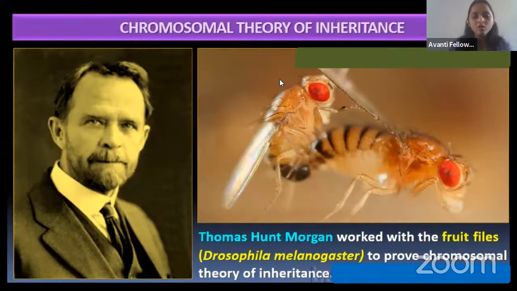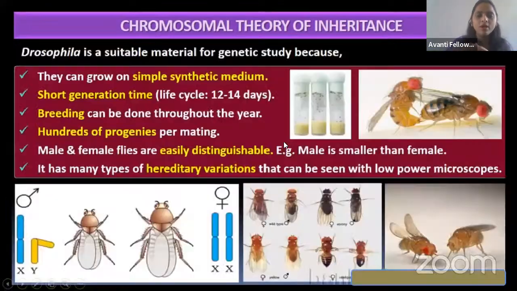Okay. So what happened here? He took Drosophila for the experiment. Why did he take that? Same thing, guys. It is very simple. It can grow in a very simple synthetic medium and has a short generation time, right? And it can breed. Whenever we are talking about plants, the life cycle should be short. Whenever we are talking about animals, they should breed all the time. Then we will take that as an experimental organism.